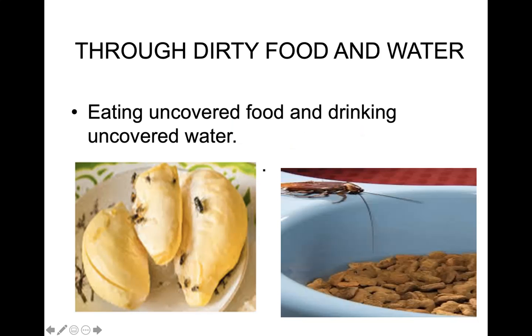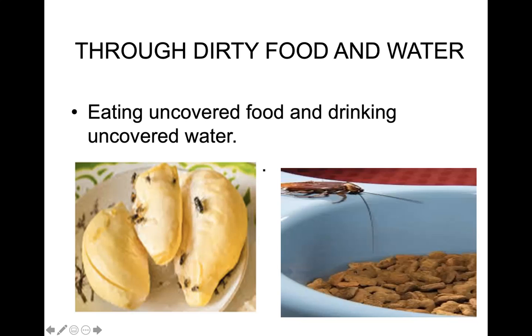Through dirty food and water. Food and water can become infected with germs if you are not storing them properly. The germs can enter the food through dust and dirt, or even insects such as cockroaches and houseflies also spread the germs. So eating such infected food or drinking the infected water can cause diseases such as diarrhea, typhoid, jaundice, and cholera.